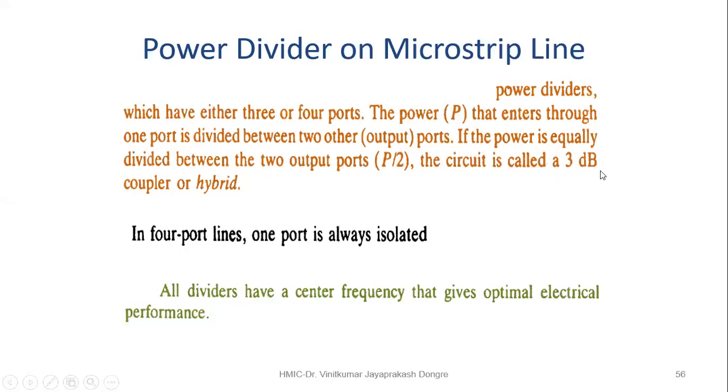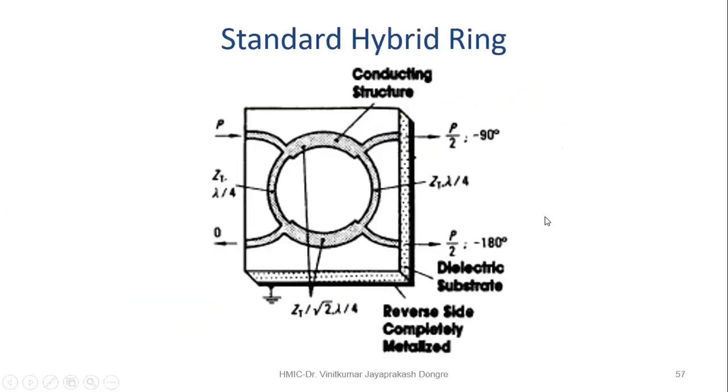What is the role of the 3 dB? It is the 50-50 power division. 50% is denoted by 3 dB. By taking the anti-log, you can verify that you will get 0.5. Now these are some standard power dividers. This is the power input and the power output.